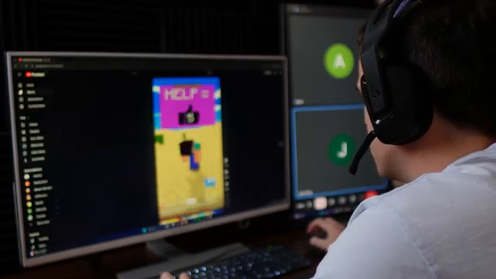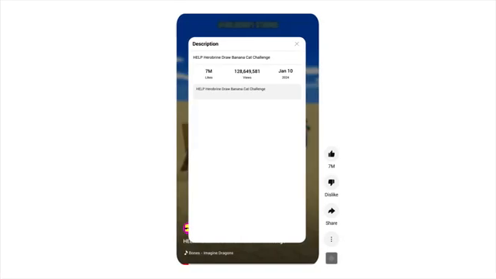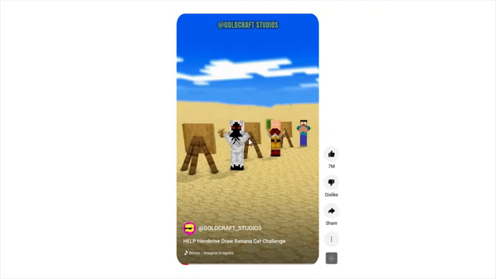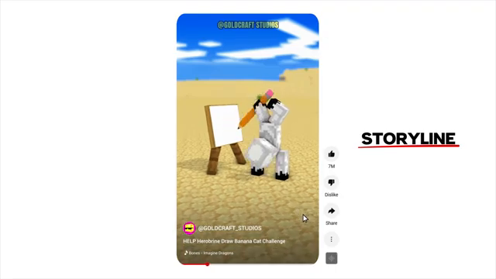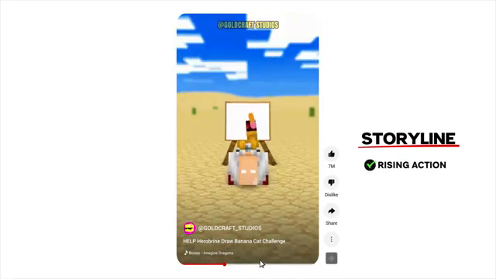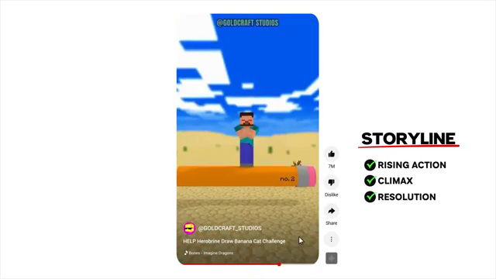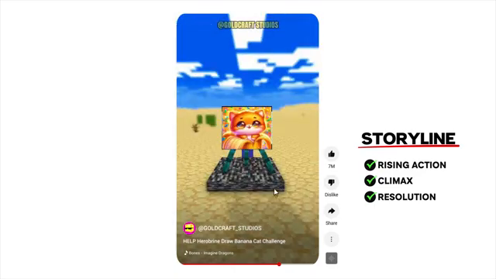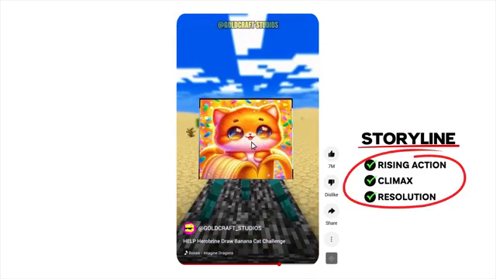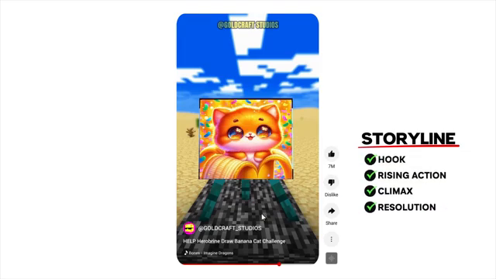I did some more research into the Minecraft niche, and I found this short that has over 128 million views. This short is much more complex than all of our previous shorts, and it has a storyline behind it. Essentially, it's just multiple characters drawing an object, which is the rising action, and then the short reaches a climax where this character performs poorly. And the final resolution is this last character transforming and getting revenge. So this short has everything needed to go viral, except for the hook, but I'll let you judge that for yourself.